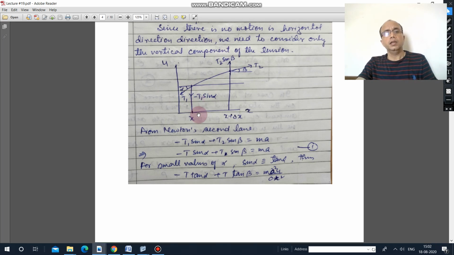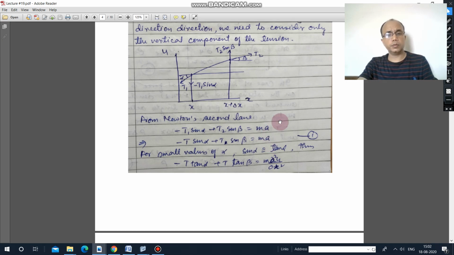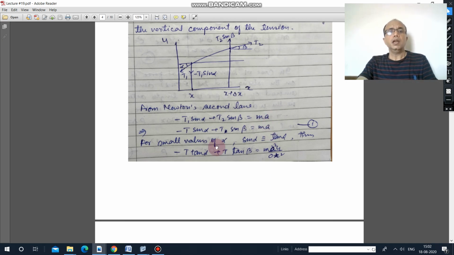So apply the second law, F equal to ma. The sum of these two forces equals ma, where m is the mass of that particular portion. Now we have to solve this equation. To solve it, we can replace sine alpha by tan alpha. How can we do it?